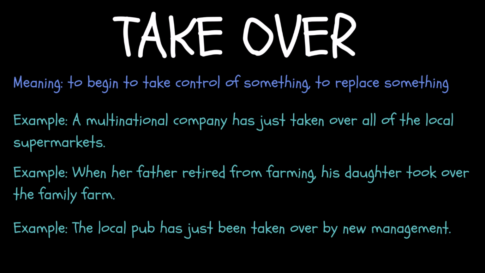And the last example that I have for you is the local pub has just been taken over by new management. Here you can see take over in the passive form. And in this case, the pub was owned or run by other management, and now the new managers have either paid to buy the pub or they have taken a new lease or contract to be in charge of this pub. Now they have control of the pub.